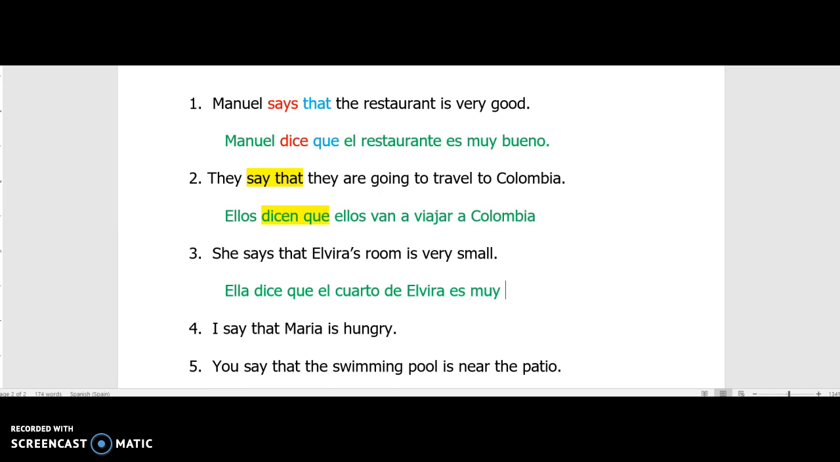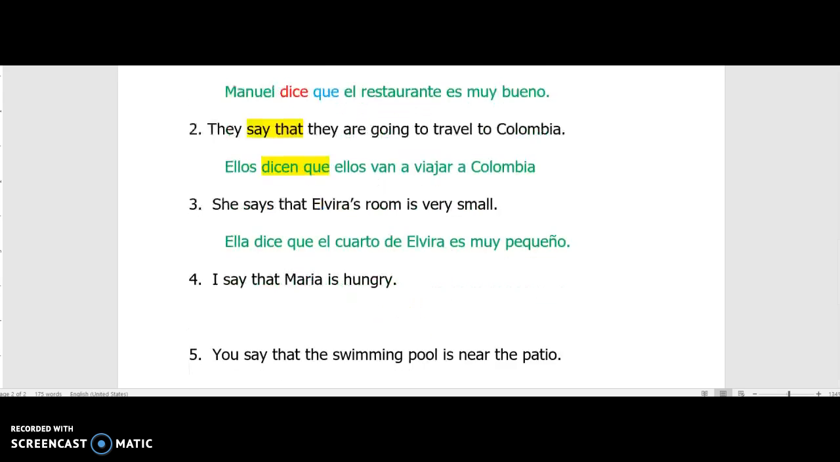Very, muy, small. Pequeño. Oh, that's not what I wanted. That's clearly not what I wanted. There we go. Now we're talking about pequeño, describing cuarto, so we know we have noun-adjective agreement. They are both masculine forms.